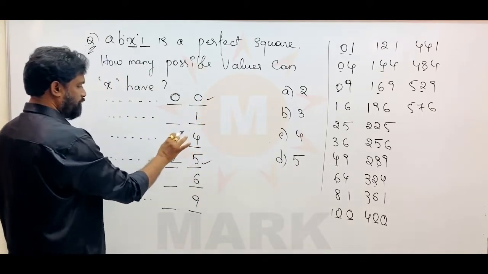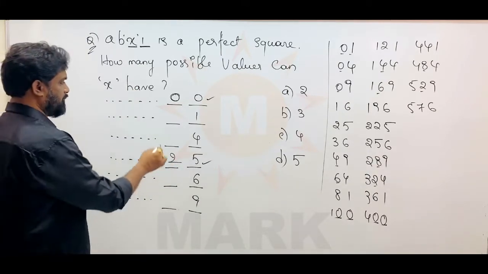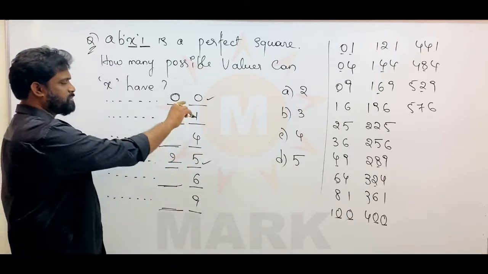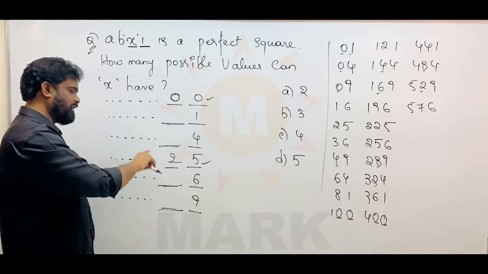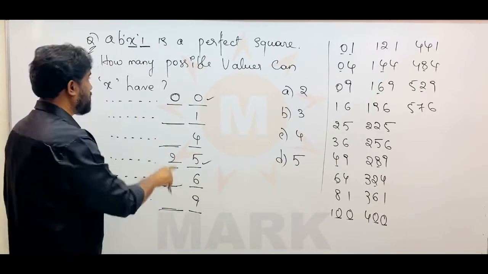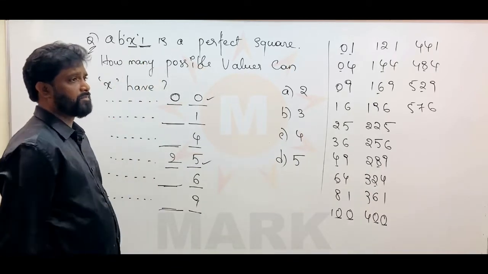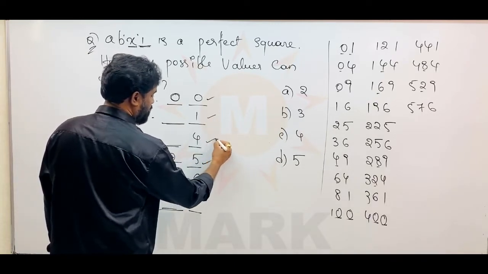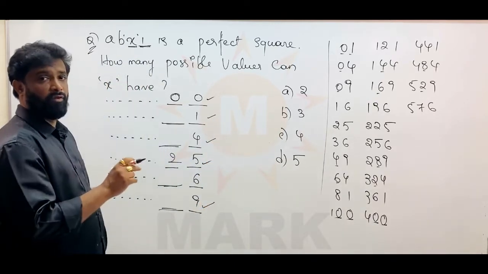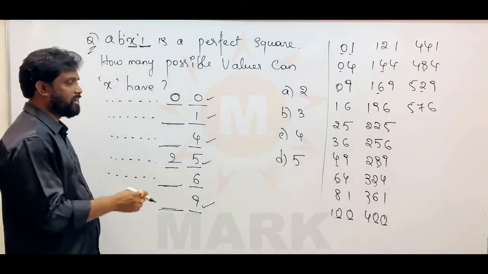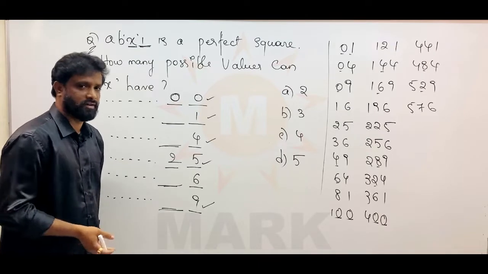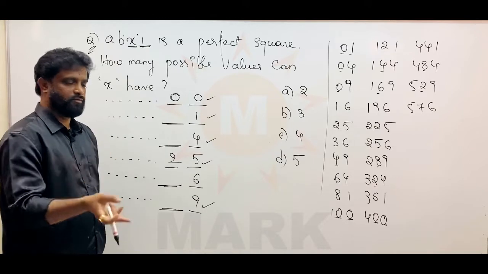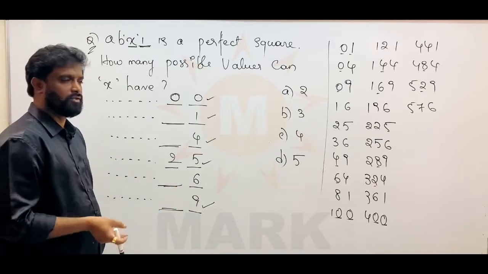Now coming to 1, 4, 6 and 9. Here comes the actual problem for the student. Sir, what about 1, 4, 6 and 9? Whenever the units place is 1, 4, 6 or 9. Particularly this question is regarding whenever the units place is 1. My dear friends, here I want to tell you, whenever the units place is 1, 4 or 9, you can understand logically that 1, 4, 9 themselves are perfect squares. 1 is a perfect square, 1 square is equal to 1. 4 is a perfect square, 2 square is equal to 4. 9 is a perfect square, 3 square is equal to 9. Like that also you can remember.